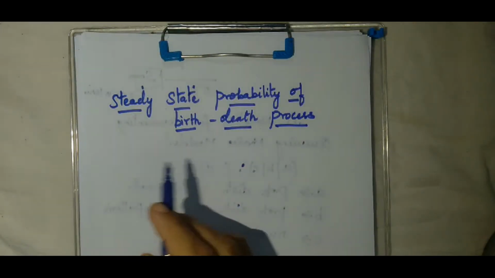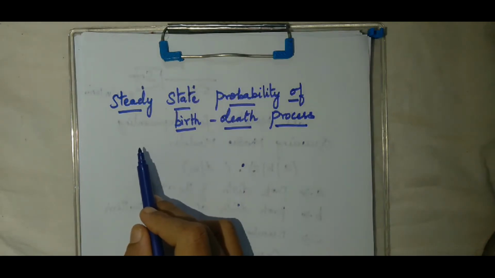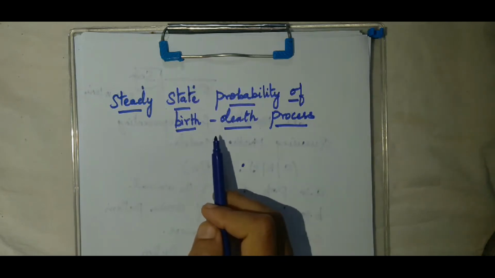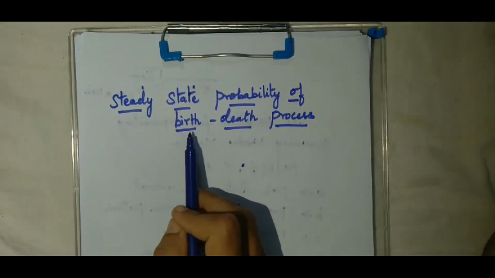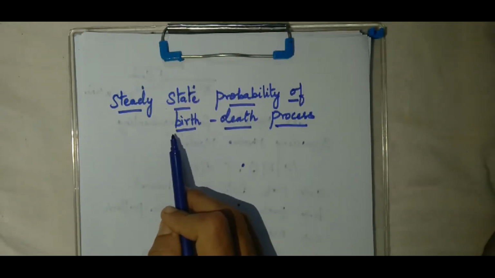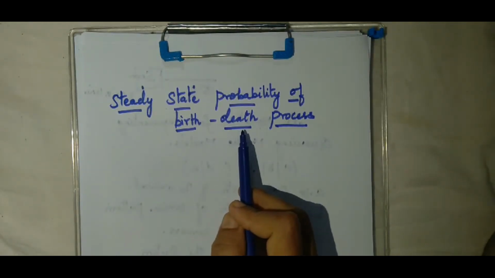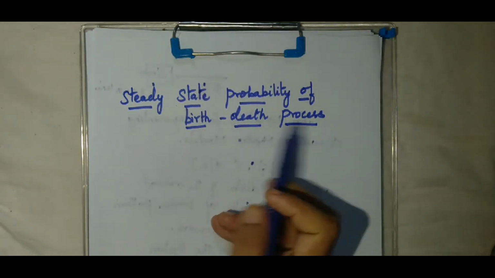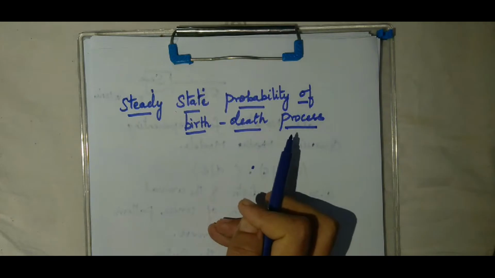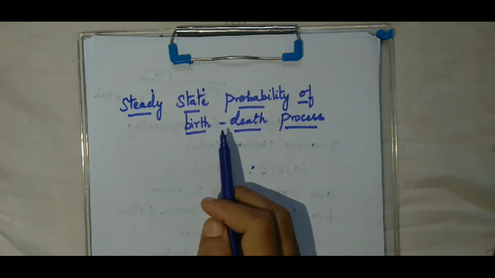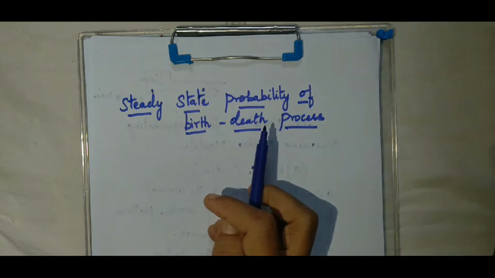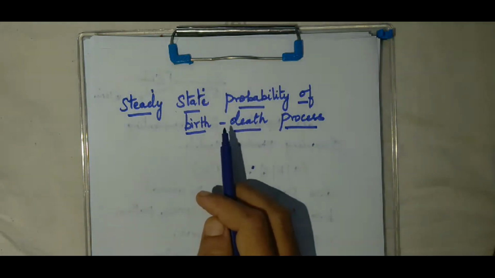Now we are going to discuss an important topic: we are going to derive the steady state probability of the birth and death process. Here the birth refers to the arrivals, and death refers to the departure. So birth death process means arrival departure process. We are going to derive the steady state difference equation, and from there we are going to derive the steady state probabilities.